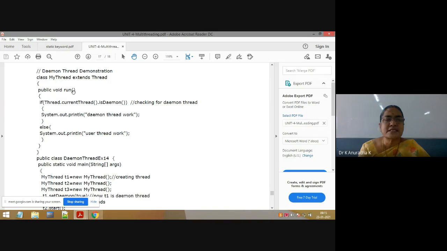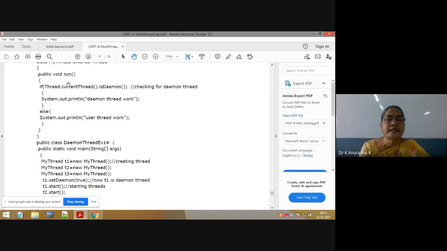That's why we must override the run method of the Thread class or the run method of the Runnable interface. That's why we must always write the overriding run method. Inside it, we will write the functionality of this thread. These are the important points to create a new thread.